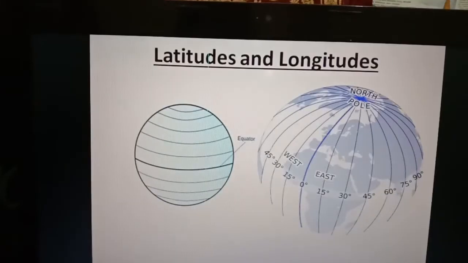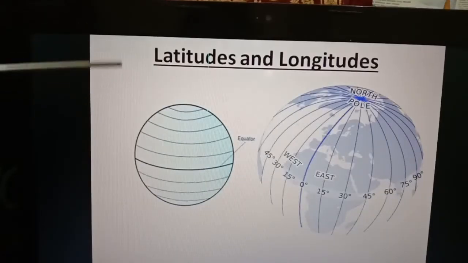What are latitudes and longitudes? Latitudes and longitudes are imaginary lines that help to locate places and determine the time of each place. 0 degree latitude is known as the equator. 0 degree longitude is known as the prime meridian or Greenwich meridian. Time calculation starts from the Greenwich meridian.